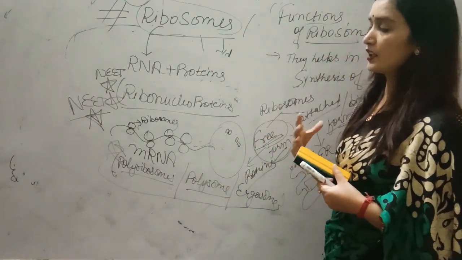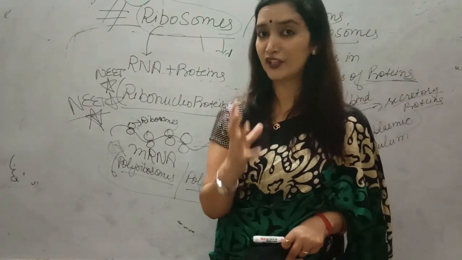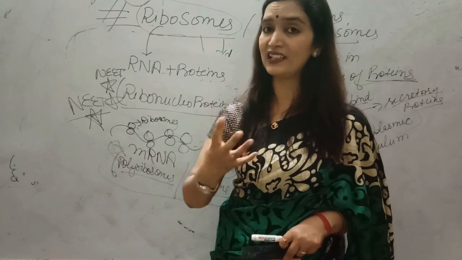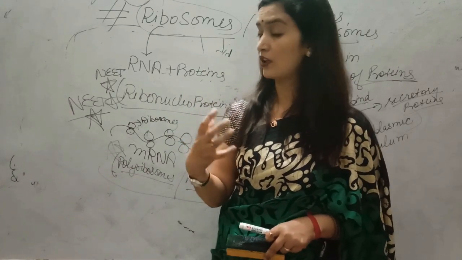Now, whenever a newly synthesized protein is there, it has to be folded properly in 3D form. The highly folded structure is called the tertiary structure of proteins, the 3D structure.